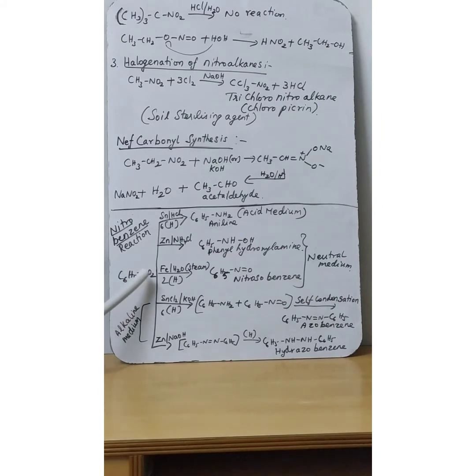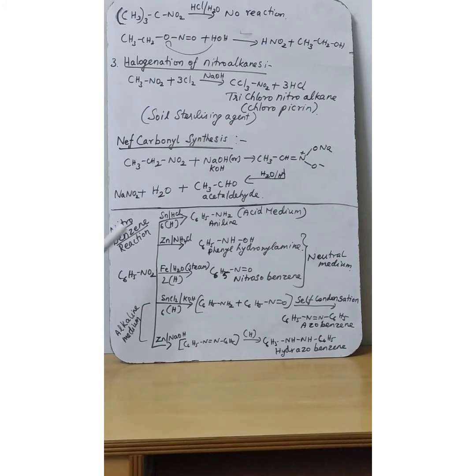C6H5-NO2 is nitrobenzene, an example of an aromatic nitro compound. This nitrobenzene will undergo reduction in the presence of stannous chloride and hydrochloric acid, the acid medium. What will it give as the product? The nitro compound will be converted into an amino compound. So you will get aniline, or aminobenzene, as the product. So in acid medium, it will be converted into a primary amine.